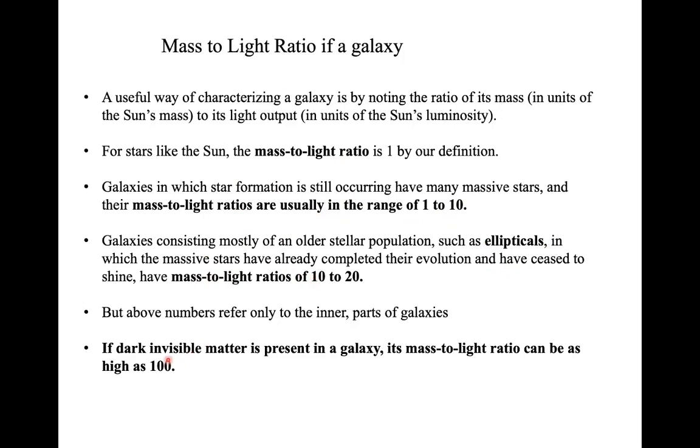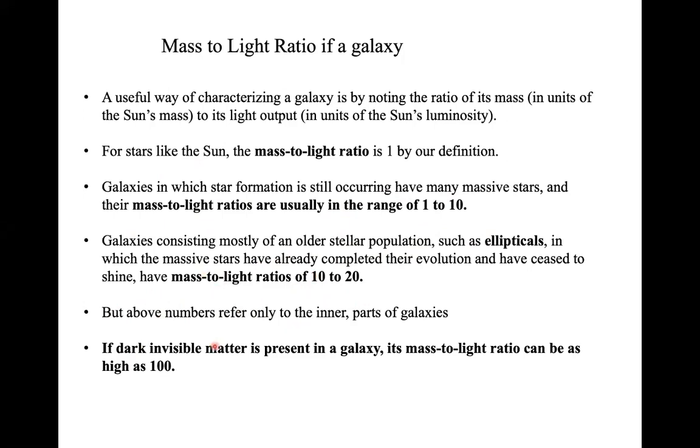Another important thing here is that these numbers I talked about actually refer only to the inner part of the galaxy. We are not considering the outer halo part. Just looking at the inner part of the galaxy, we can categorize that galaxies with active star formation regions have a mass to light ratio around 1 to 10. For old elliptical galaxies with an older stellar population, the mass to light ratio is roughly 10 to 20.